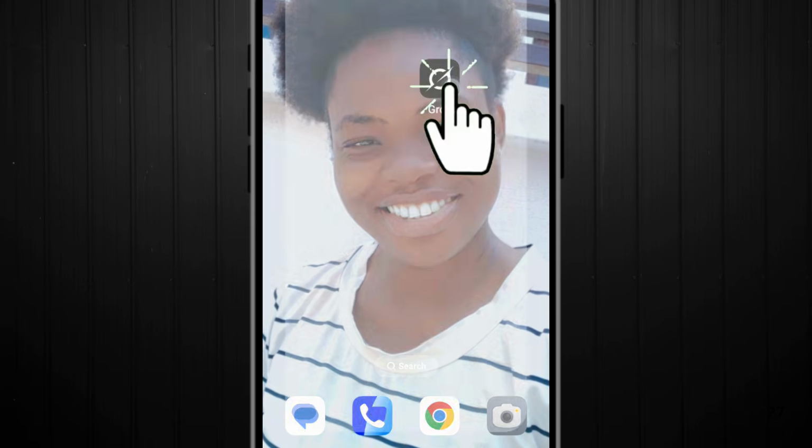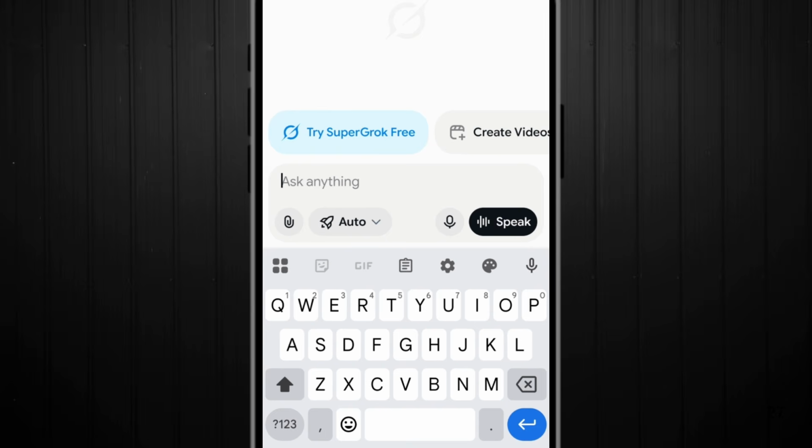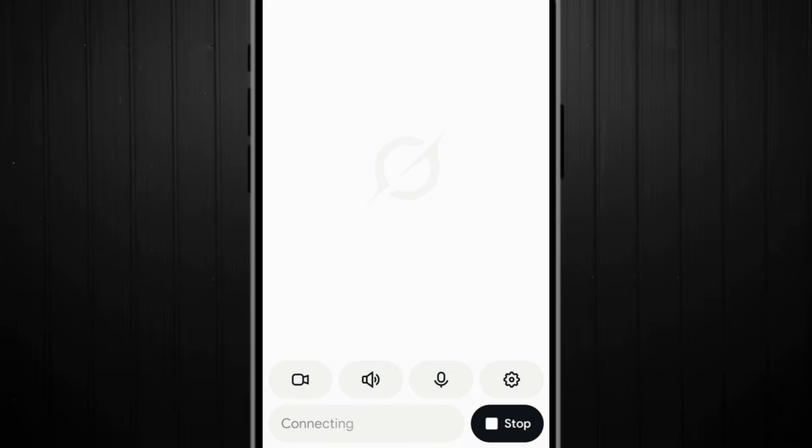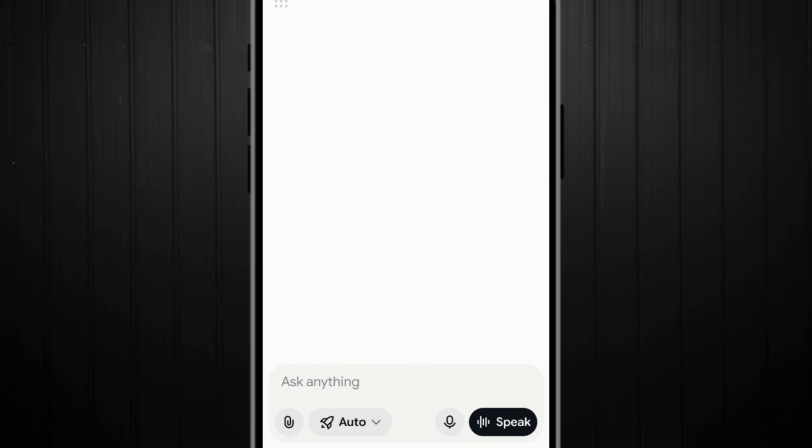So this is Grok right here. So right here, right now, you can use voice notes. This is it. So let me ask Grok a question right now, so that you see that you no longer need ChatGPT. Right now you can do everything inside of Grok. You can ask Grok questions, get your faceless ideas, get your prompts from Grok. It can even read videos. You can use this speak, choose video right here, and then tell Grok to explain what is this video, what is that, or everything. So you no longer need any other extra thing. You no longer need ChatGPT, any other chat box. Grok has chat box. Grok has everything.